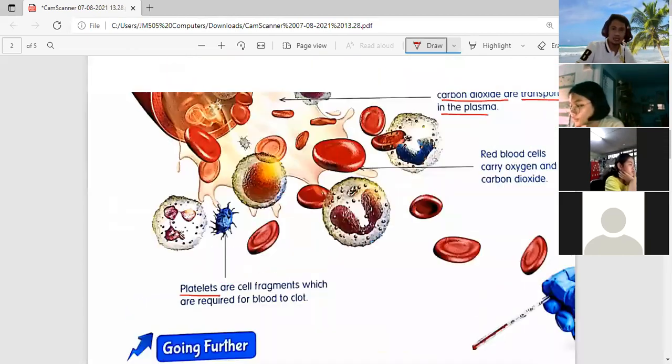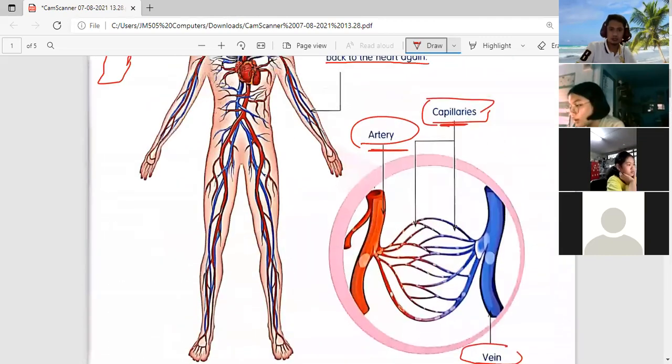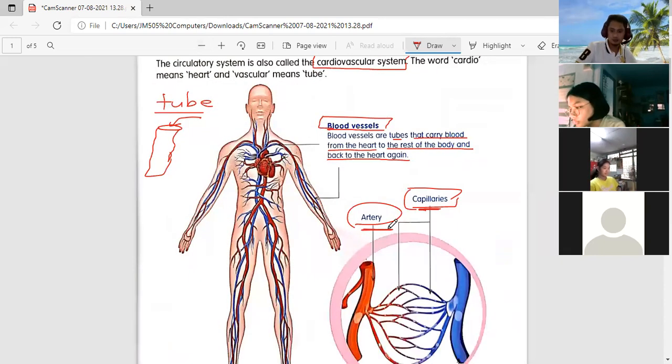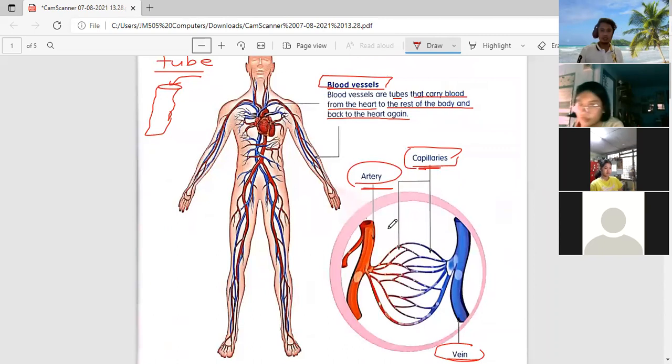So if we will go back here, okay, look at this one. Look at the drawing here. See the drawing? What page is this? See the drawing, the man? Page 11. Yes. If you will look at color red, that is what we call artery, right? That artery, the color red, that's why I am answering the question, the first question that I give you. Why it has color red and it has color blue. Color red because the artery carries oxygen, right? Going to the parts of the body.